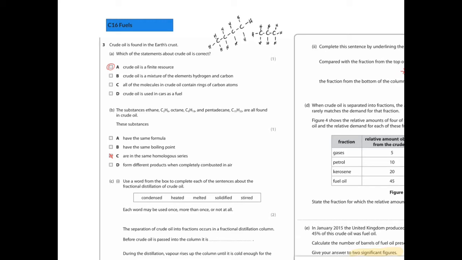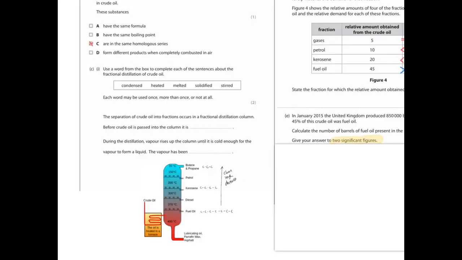Now, they are all members of the same homologous series. In other words, they contain the same chemicals, carbon and hydrogen, for example, and when they react, they produce the same product, so they have very similar chemical properties. Even though the chain length can differ, you can see it's just the same unit repeating itself. That's another sort of feature.